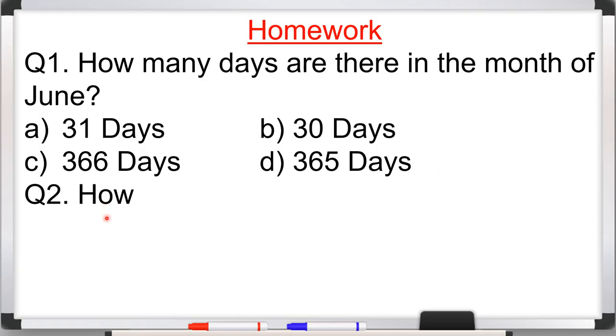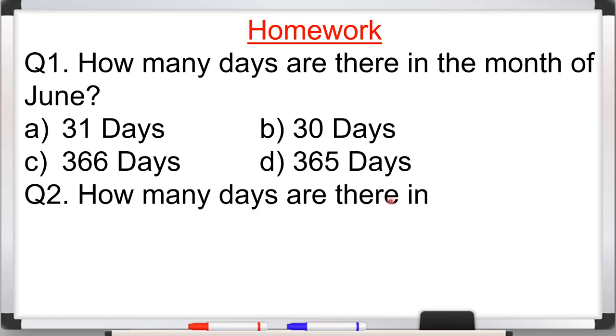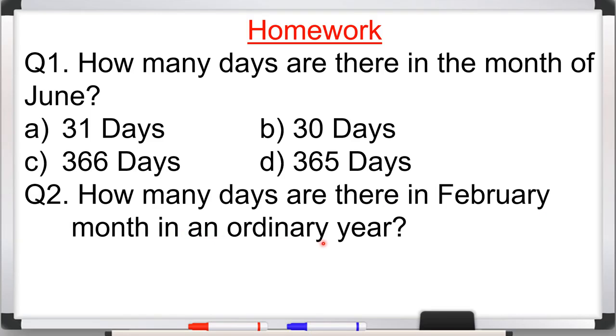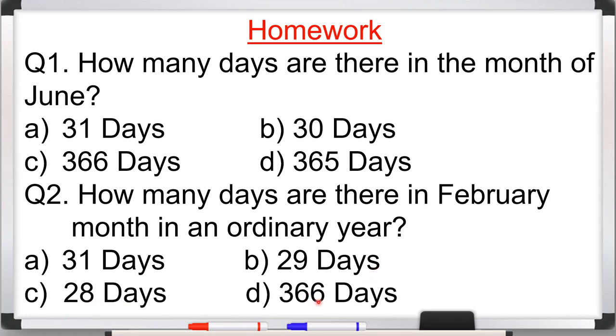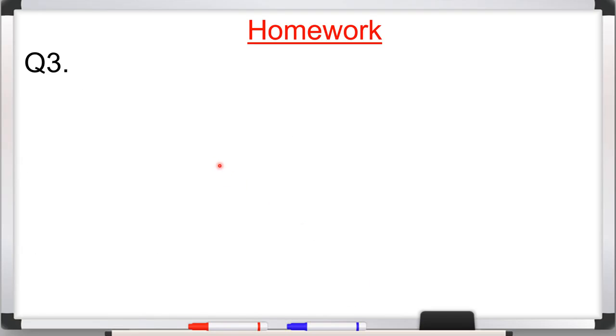Now question number 2. How many days are there in February month in an ordinary year? Ordinary years, we are not talking about leap year here, so in the ordinary years, how many days are there in the February month? So here options are A 31 days, B 29 days, C 28 days, and D 366 days. Understood?